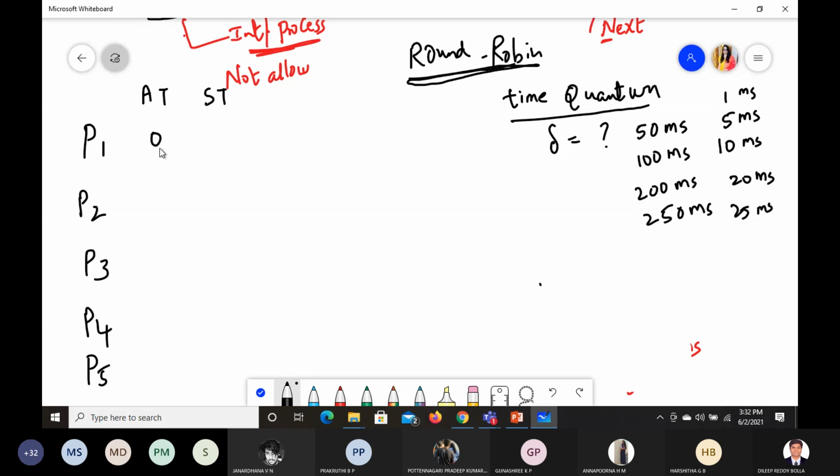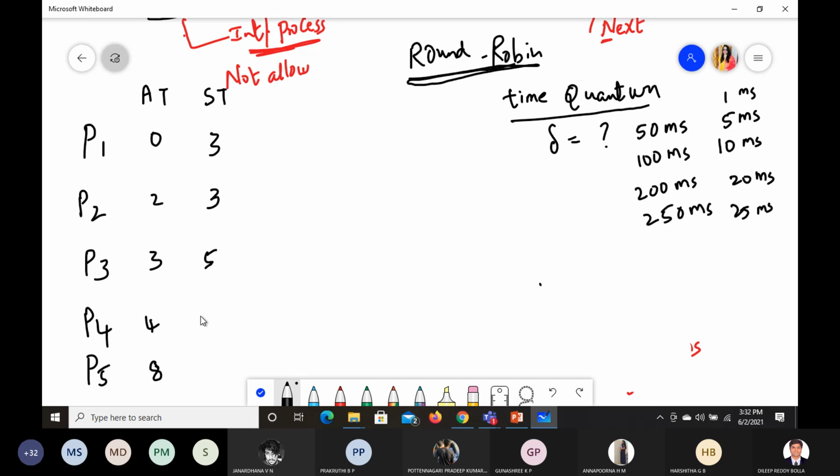So arrival time is 0. Same, I'm copying 2, 3, 4, and finally 8. This is the standard data, the example they have taken for all. You can vary it and try with different examples, so then you can enhance your understanding. So the service times are 3, 3, 5, 2, 3.